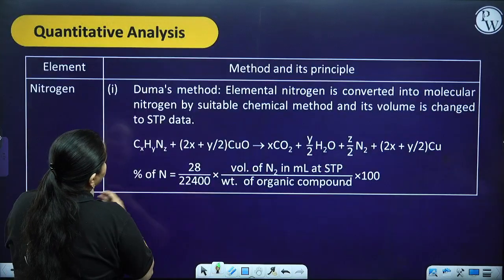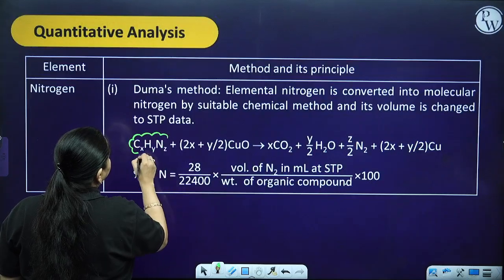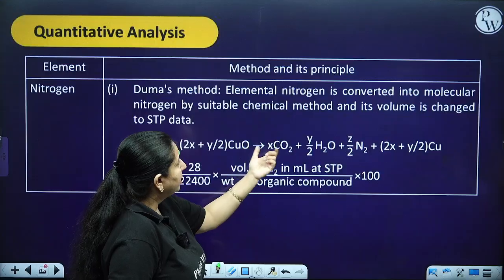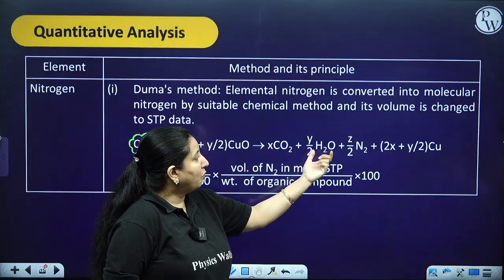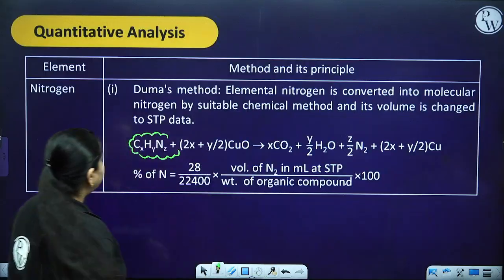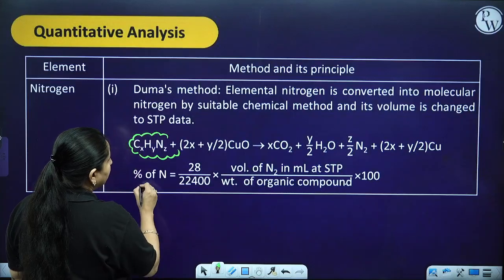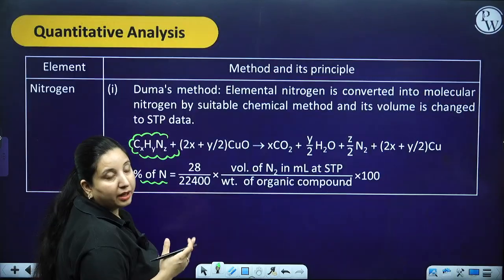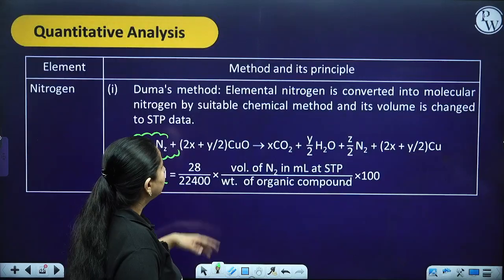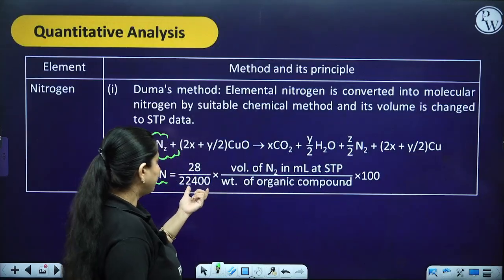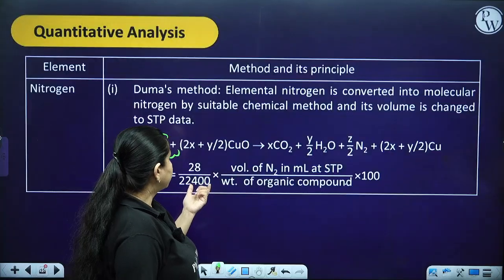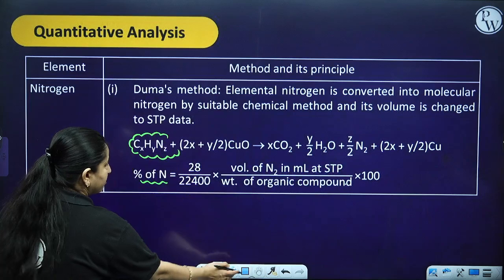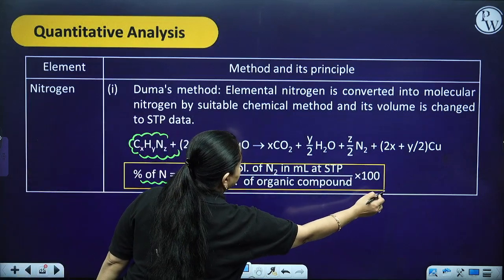Now over here, my compound contains nitrogen. It is made to react with cupric oxide. It is going to give me carbon dioxide, water, nitrogen and copper. So how can I find the percentage of nitrogen over here? It is 28 by 22400, that is the volume of the gas at standard temperature and pressure, times the volume of nitrogen in ml, divided by the weight of the organic compound, multiplied by 100. So this is going to be your formula for the estimation of nitrogen.